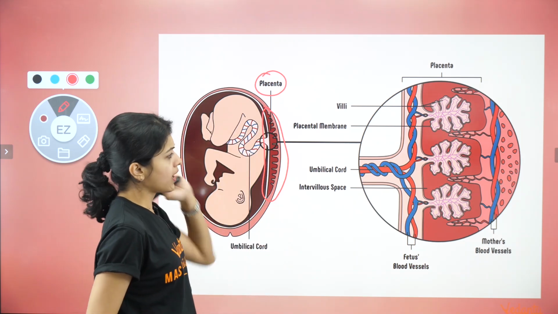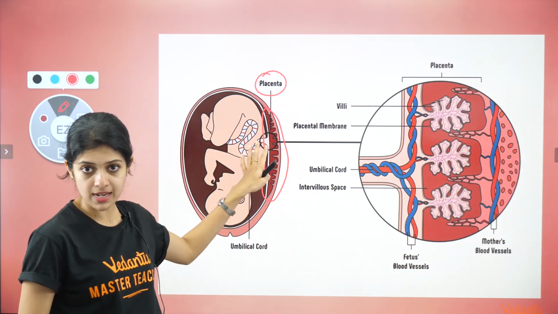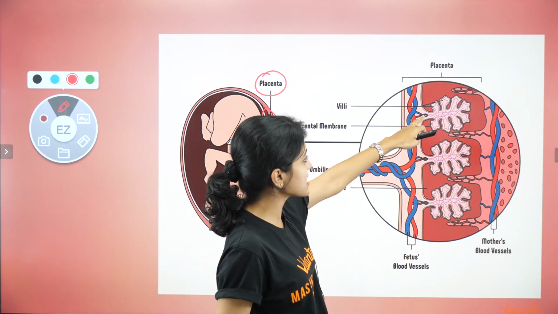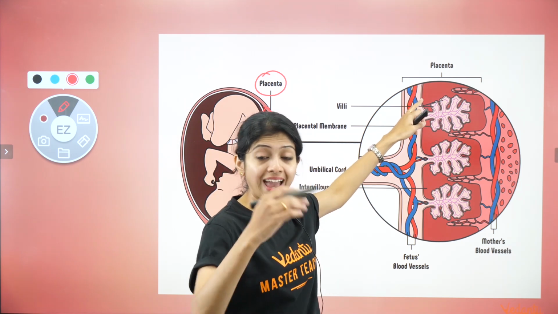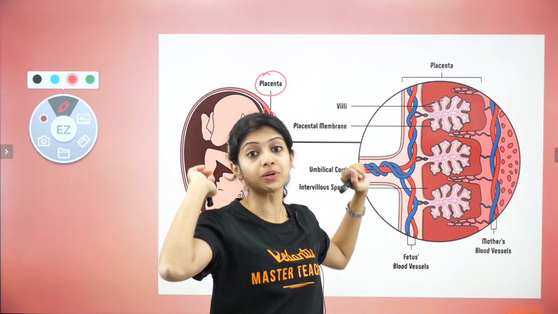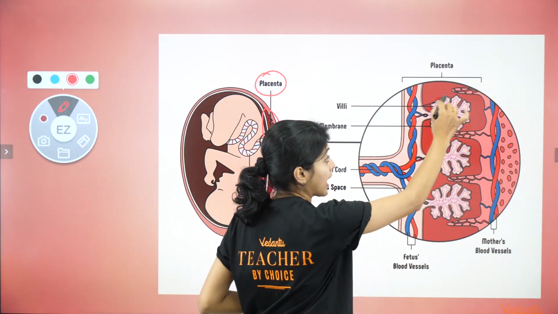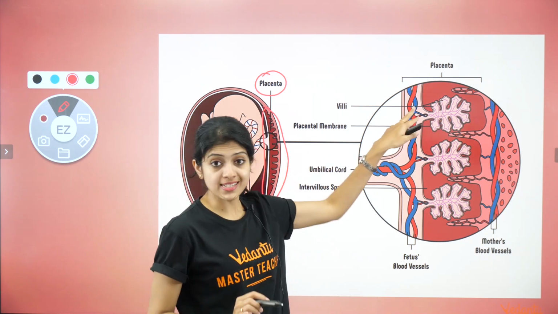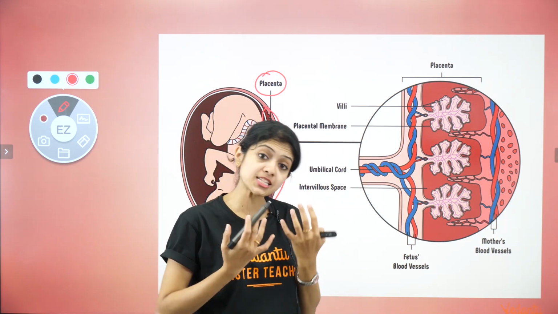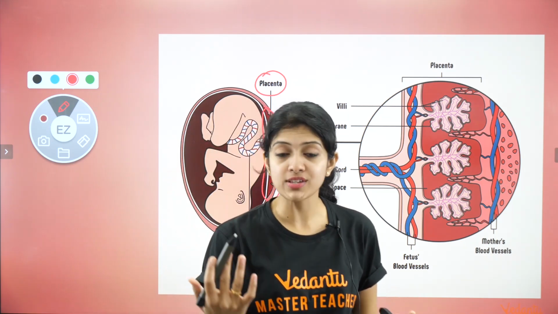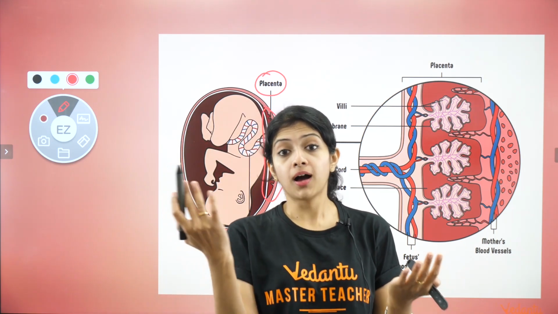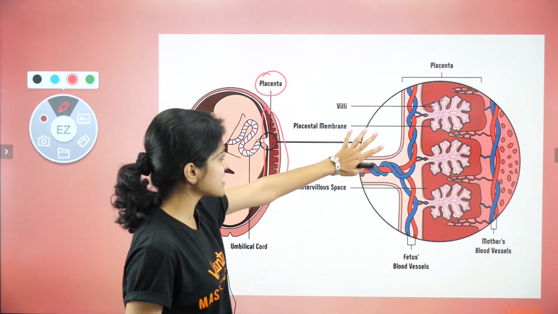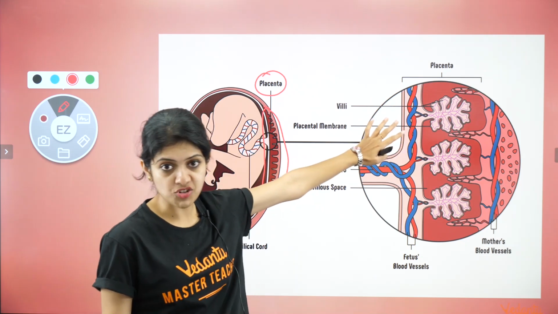right? Now, if you just zoom into this particular part of the placenta, this is what it would look like, right? So you would see that inner parts of it are arranged into finger-like projections, like you would see in the small intestine, finger-like projections called villi, okay? That's what this is. And why is such a structure present? It's basically to increase the surface area for richer supply of blood capillaries. Okay, that is why these finger-like structures are present here.